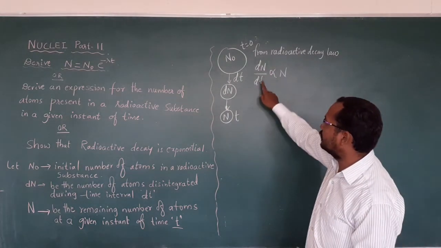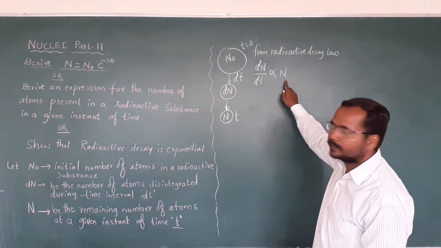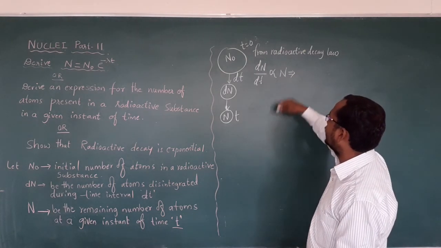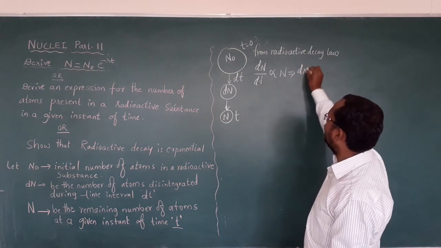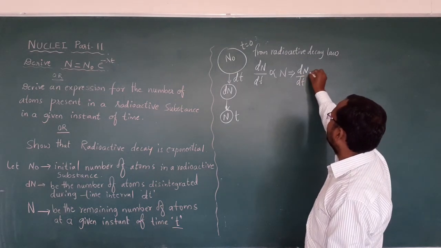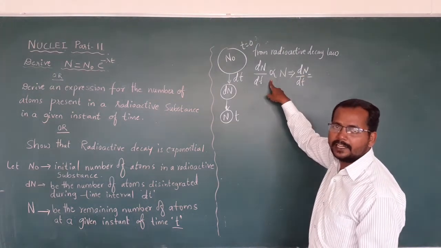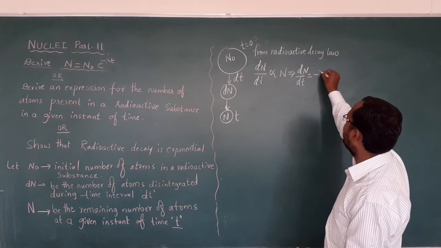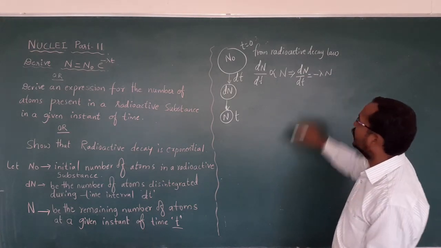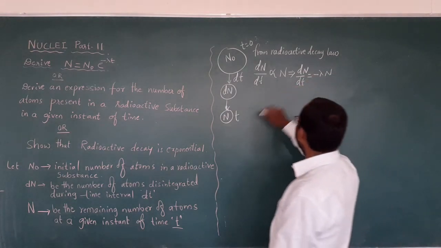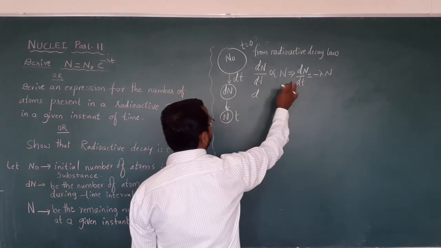That is given by dN by dt is directly proportional to N, and this equation can be written as dN by dt equals, when you remove the proportionality sign, minus lambda into N.